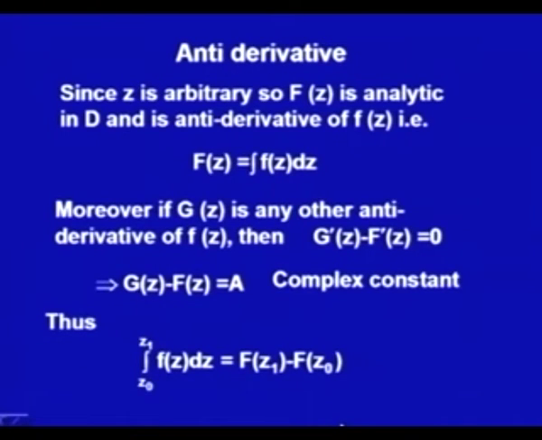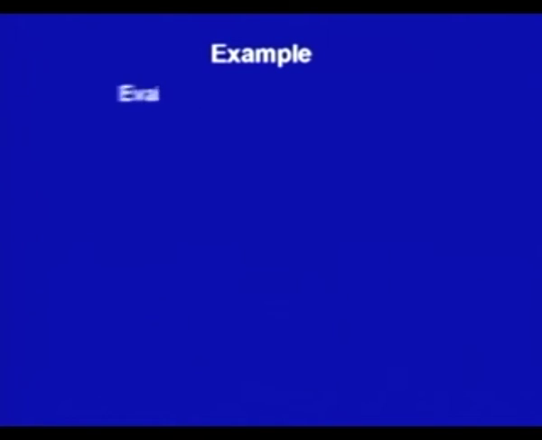So, thus the Cauchy theorem says that if my f is analytic in a simply connected domain D, then its antiderivative does exist and the integral is independent of path, and then we can use this simple formula. That now explains the example which we have done in the last lecture. So, let us do one example.